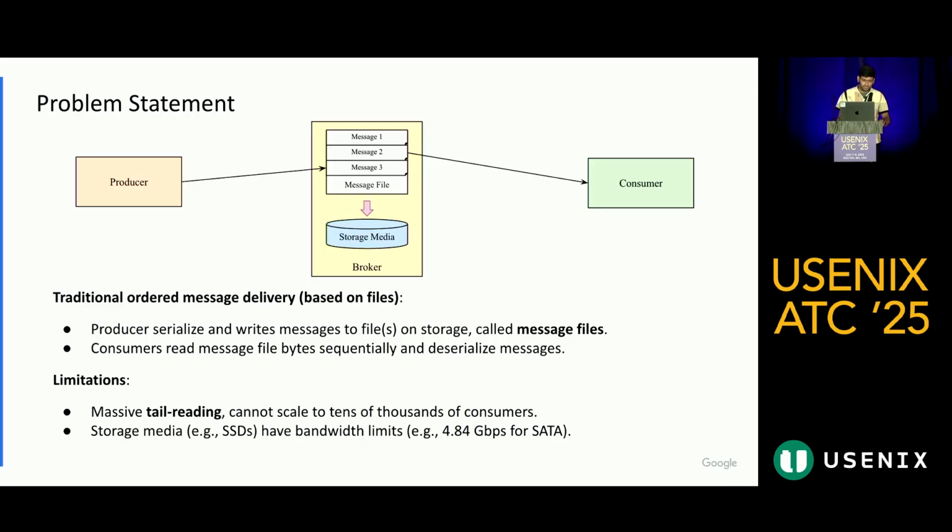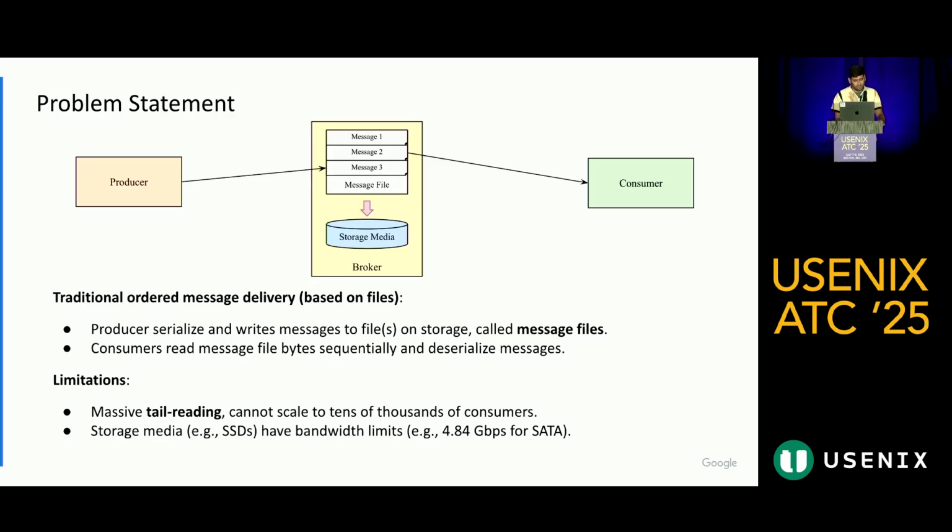This is how a traditional ordered message delivery system looks like with Kafka. We have a producer which generates messages, and these messages are appended to something known as a message file, which is stored on the storage media. We have a system called Broker, which stores these message files in its local storage. And we have consumers trying to read these messages. They read the bytes from the message file, and then they deserialize the messages out of them.